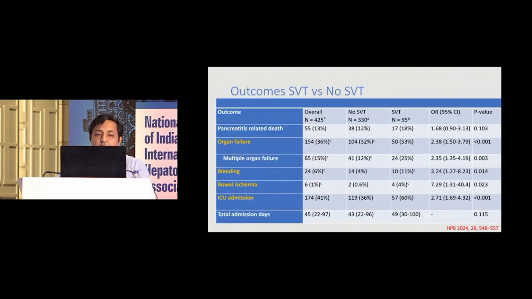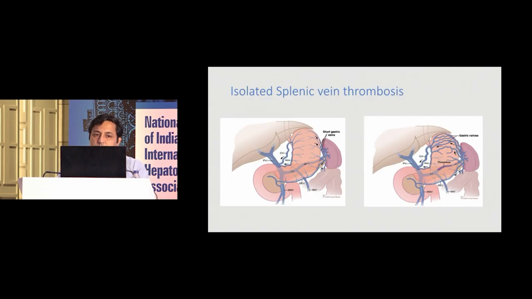If we see the outcome of the patients who developed thrombosis vis-a-vis no thrombosis, the death rate is similar between the two groups. Organ failure is more common in patients who had a thrombosis. Bleeding risk is high in patients who had a thrombosis. Bowel ischemia is high, 4% versus 0.06%. ICU admission is more in patients who had a thrombosis compared to no thrombosis.